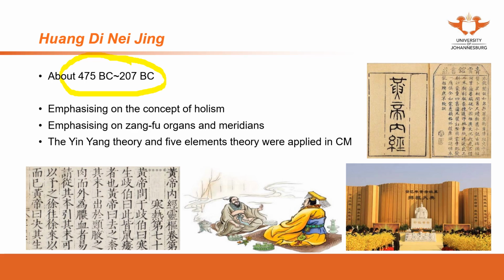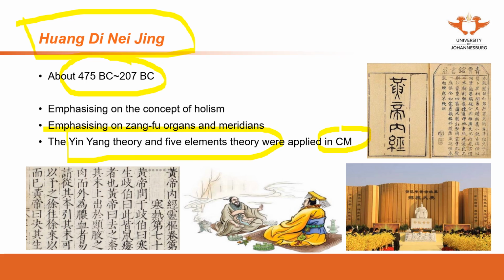So these theories were not specifically designed for Chinese medicine. However, from Huangdi Neijing, these theories have been used in Chinese medicine, and until today, we still use them in our daily practice.